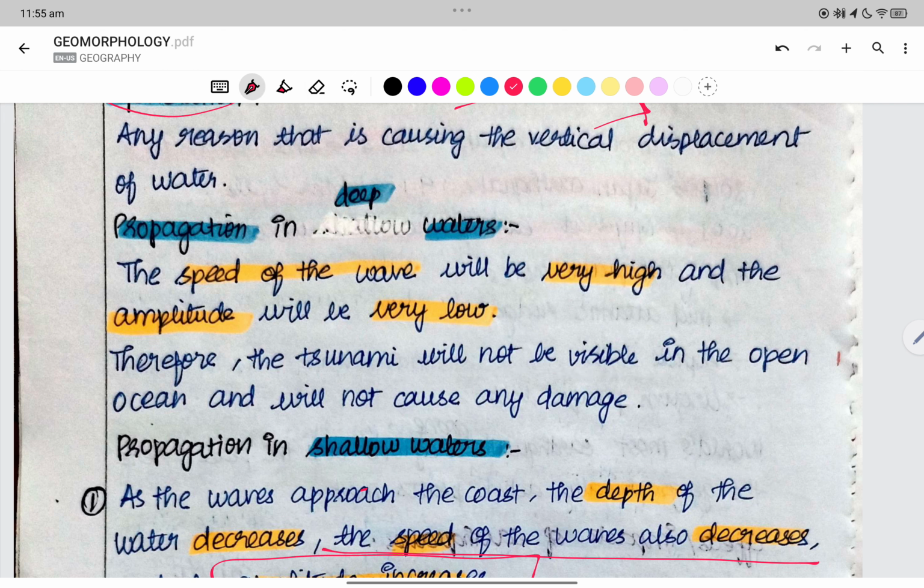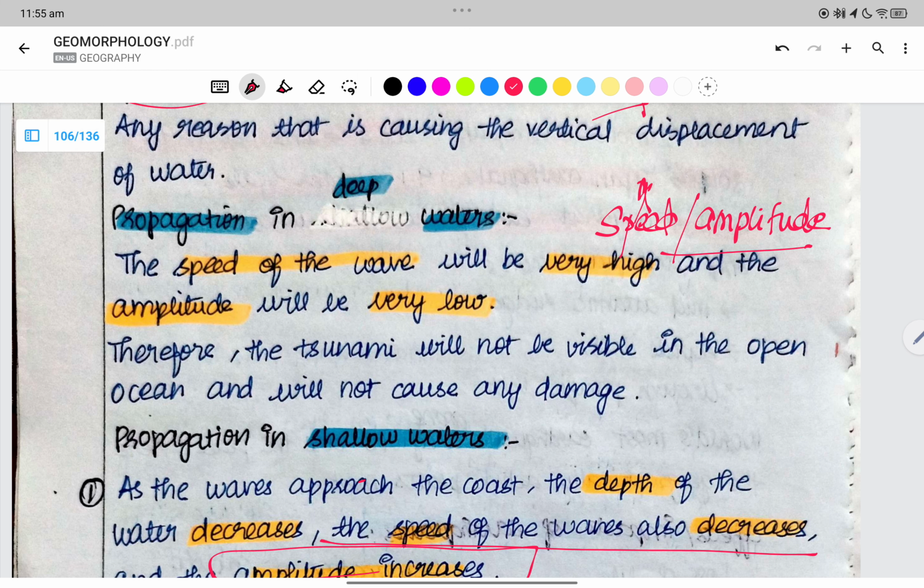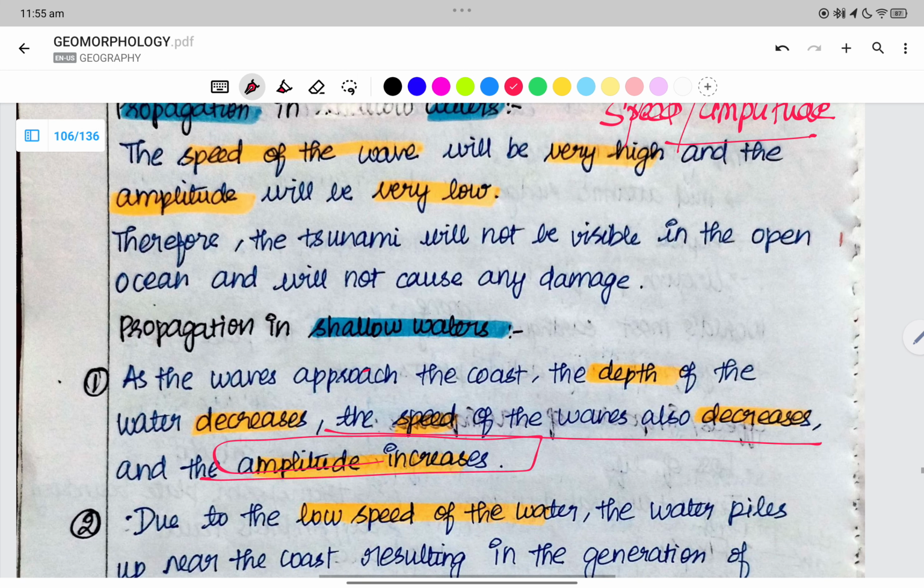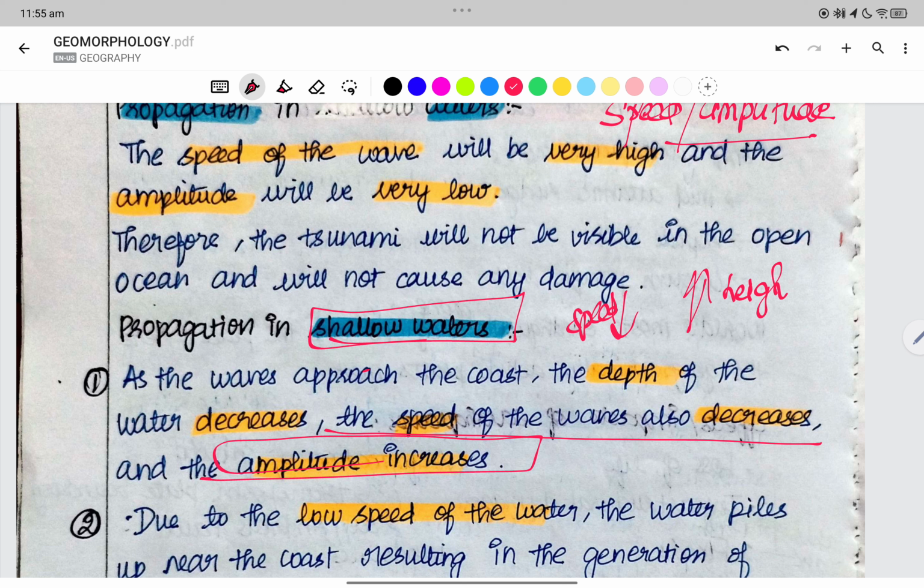The speed, the amplitude, and the depth. The speed is high, whereas the height is low when they are in the deep waters. When they are in the shallow waters, the speed is low, the height is very high, and the depth of the water decreases.